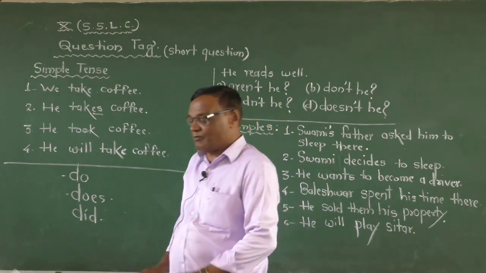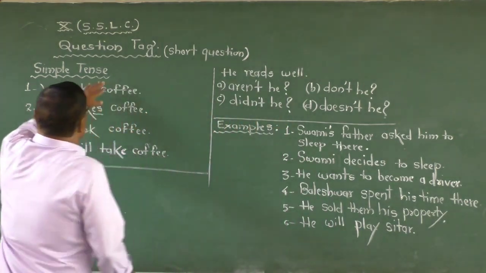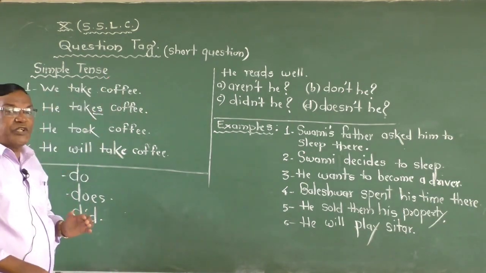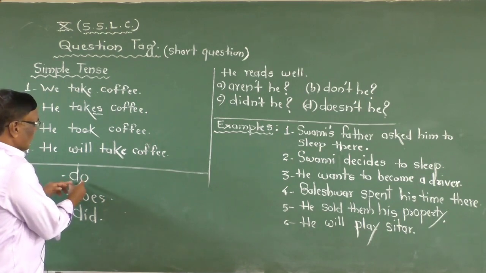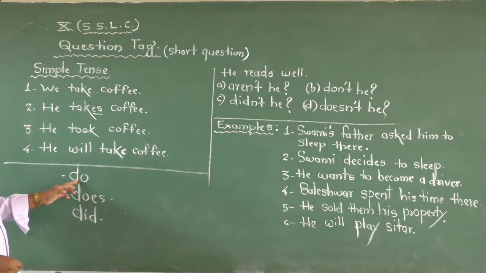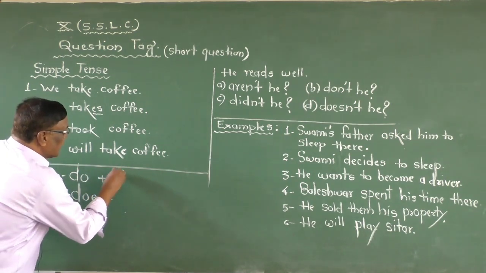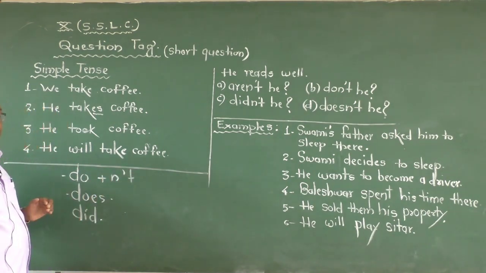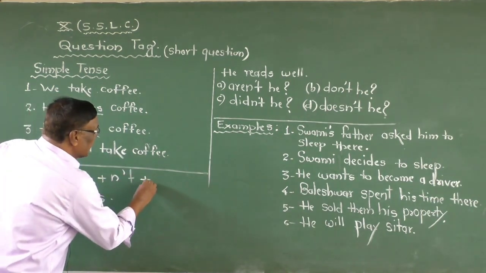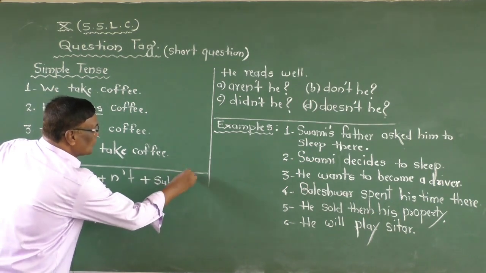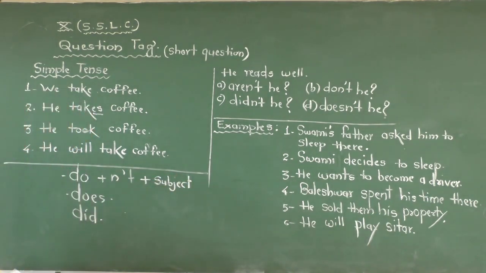That I will come to later. First of all, we just frame this sentence. Now, while framing, what do we do? First of all, we use the helping verb, do. Second, you add there the negation word not. And then add there the subject. Some of the students, I think, find difficulty here. No, that is a very simple formation here.